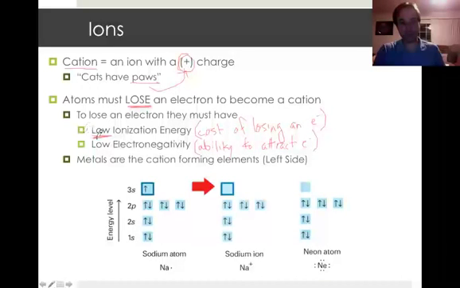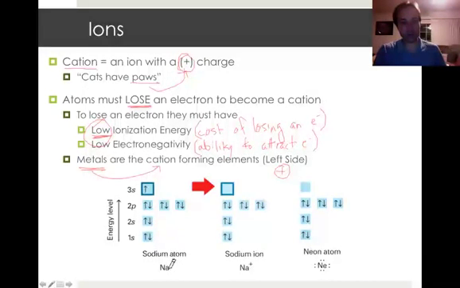And it turns out if we're looking for elements that have low ionization and low electronegativity, we're talking about metals. So metals are the cation formers. They're on the left-hand side, by which I mean left of the staircase, the left-hand side of the periodic table will be positive.